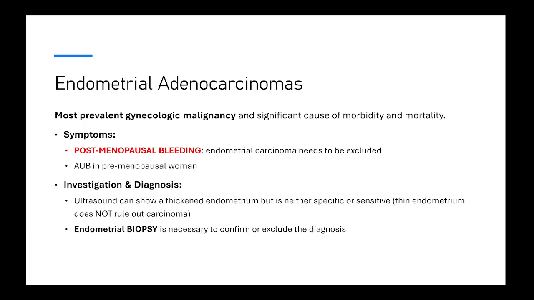Ultrasound imaging can be done and can show a thickened endometrium, but this finding is neither specific nor sensitive, because many different things can cause a thickened endometrium, including benign polyps, thick secretory benign endometrium, etc. And a thin endometrium on ultrasound does not rule out a carcinoma. The type 2 carcinomas, which we will discuss later, actually present with a thin endometrium.